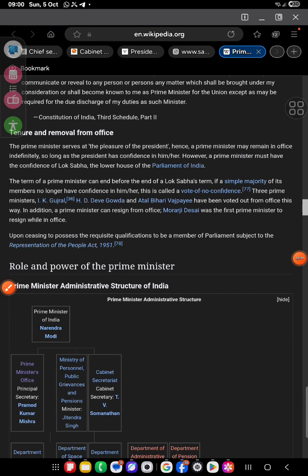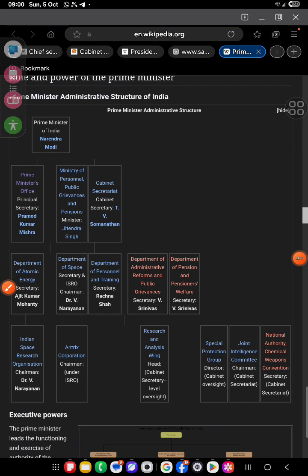So Morarji was the first Prime Minister who resigned, and three Prime Ministers, I.K. Gujral, Deve Gowda and Atal Bihari Vajpayee, have been voted out from office. Okay, ceasing to hold the post is a required qualification. Now, you can see this is a Prime Minister. Prime Minister's Principal Secretary, कौन है?